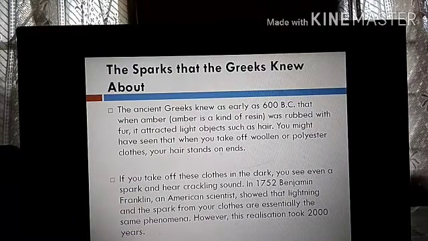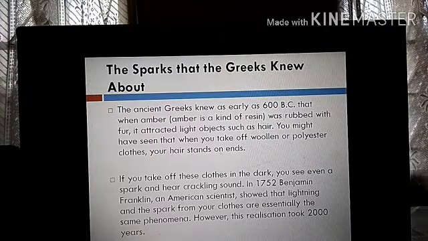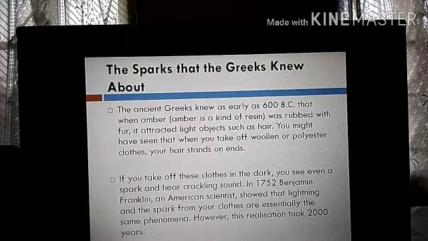Same thing. Suppose you have a plastic scale or a comb, and you rub it against your dry hair. When you bring that plastic comb or scale near some pieces of paper, you will find that those pieces of paper get attracted.